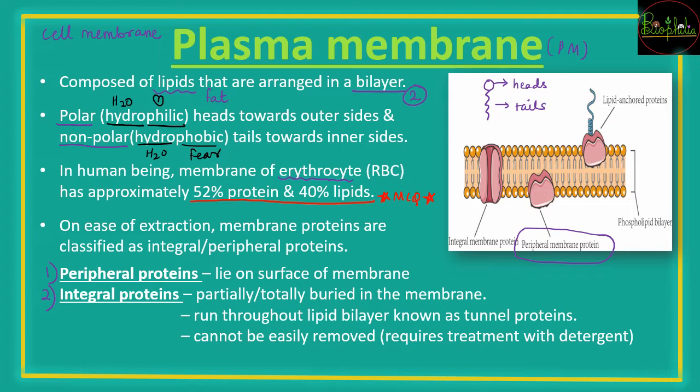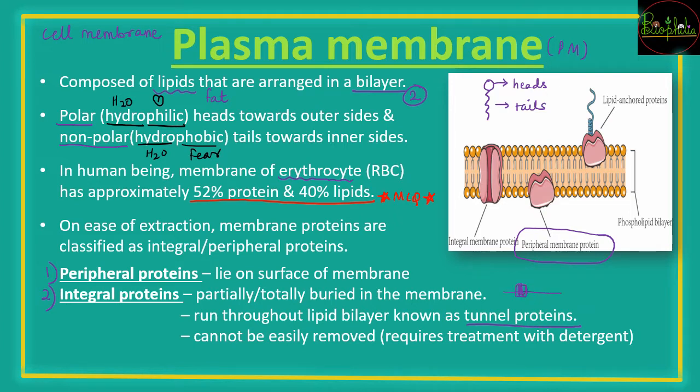Whereas integral proteins, integral means an important part of something, are deeply buried in it. These can be partially or totally buried in the membrane, and some run through the membrane. Those are called tunnel proteins. यानी कुछ हो सकते हैं जो आर पार हैं.